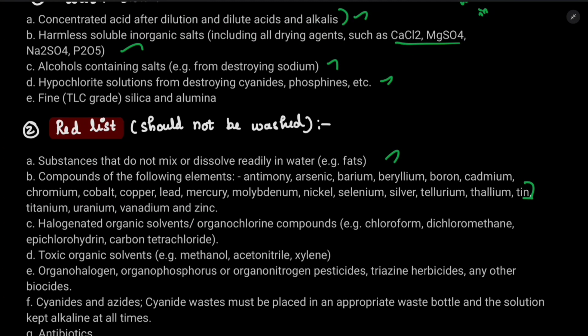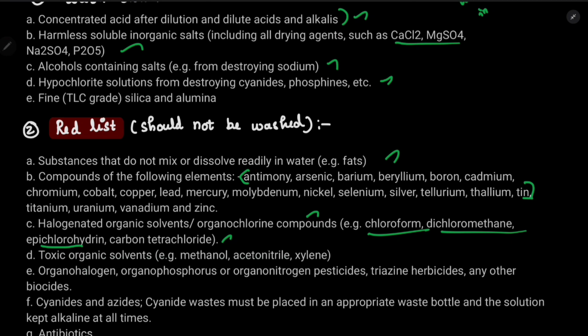dissolve properly. And you cannot mix the following elements: antimony, arsenic, barium, beryllium, boron, cadmium, etc. Guys, lead, mercury, zinc is also coming into this chapter. Even cobalt and copper. Many important chemicals have been mentioned as red list chemicals, so that you cannot wash them in the drains. Next is halogenated organic solvents and organochlorine compounds. Example, chloroform, dichloromethane, epichlorohydrin, then carbon tetrachloride. These halogenated organic solvents should not be washed in the drains.